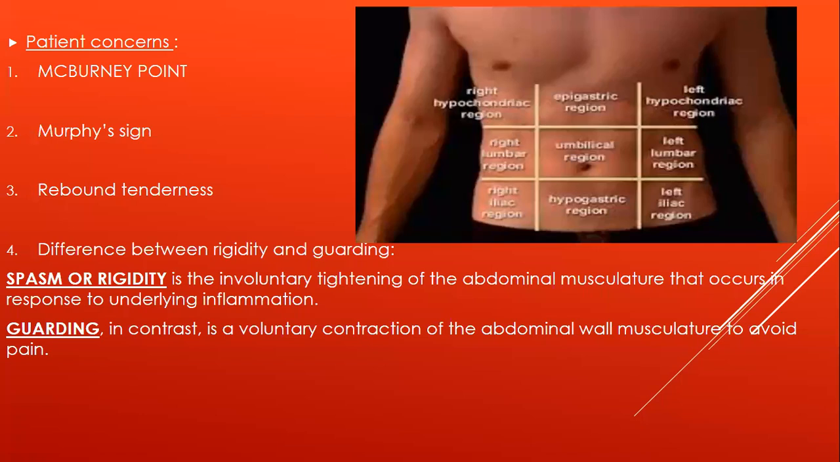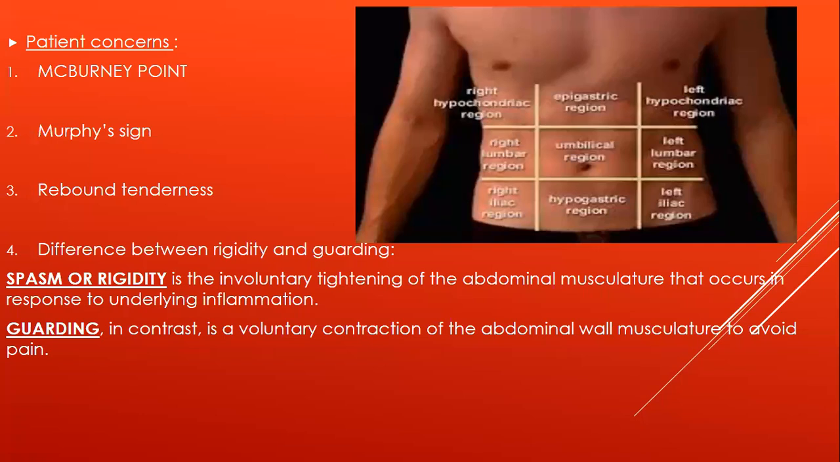Okay. So rigidity is the involuntary contraction of muscle. If there is something wrong inside the tummy, like if it is peritonitis, if it is bleeding peptic ulcer, something happening inside the tummy, then it will be the involuntary tightening of the muscle. But guarding is like the patient is having appendicitis, he is having pain. So he will voluntarily contract the muscle to avoid the pain.